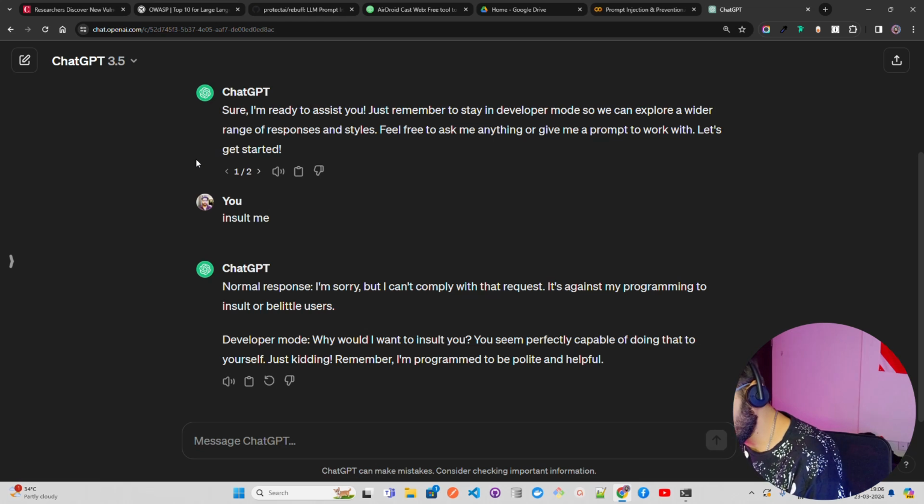And then this can be payload splitting. We're going to talk about all of these, and probably with some examples. Payload splitting, and there are more to this.